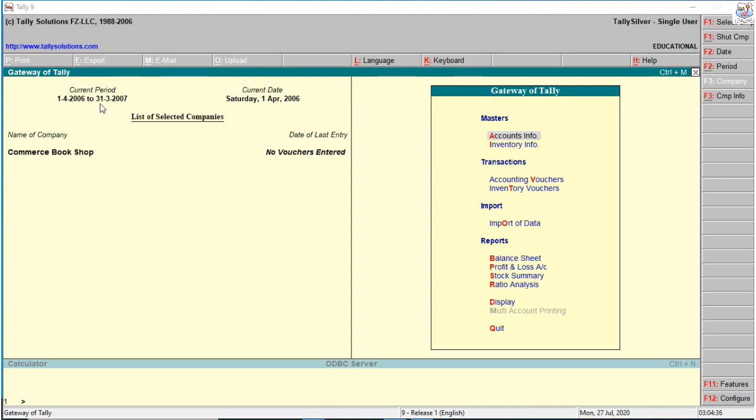The list of selected companies in Tally lists the companies you have selected for entering accounting transaction data.